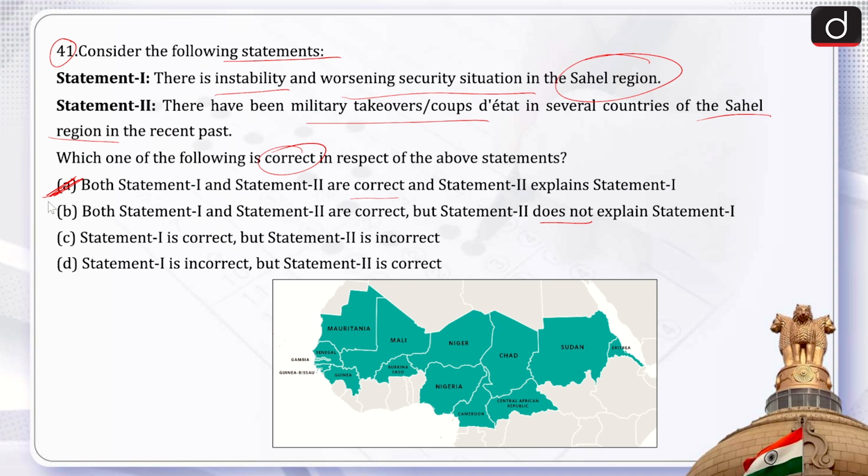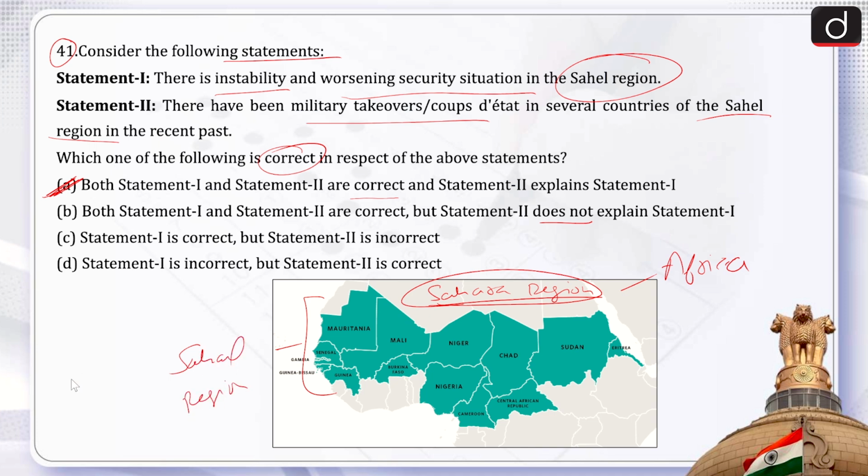If we talk about the Sahel region, so Sahel region lies in the African continent, and it basically lies below the Sahara region. So this is the Sahara region, Sahara desert you can say. This Sahara region is an arid region. Then below the Sahara region lies the Sahel region. So this is the Sahel region. This is a semi-arid area.